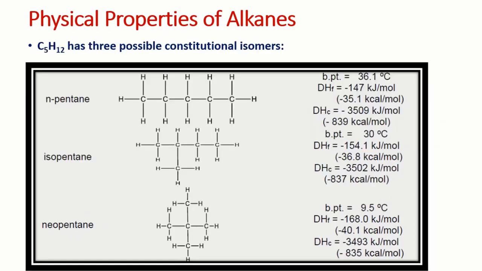Similarly, if we move to the five-carbon chain, pentane, it has three possible isomers: N-pentane, isopentane, and neopentane. By increasing the carbon atoms, the number of isomers increases. For example, for six carbons there are more isomers, and similarly for seven. And this is the physical data about N-pentane, isopentane, and neopentane.